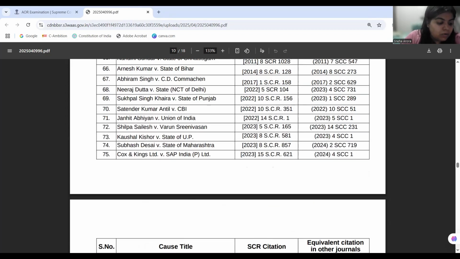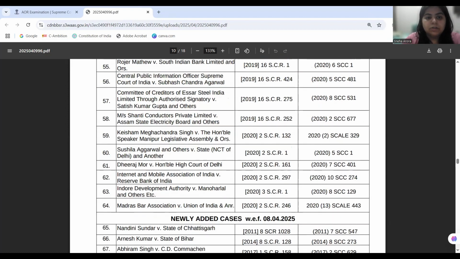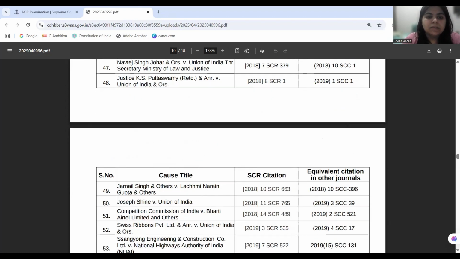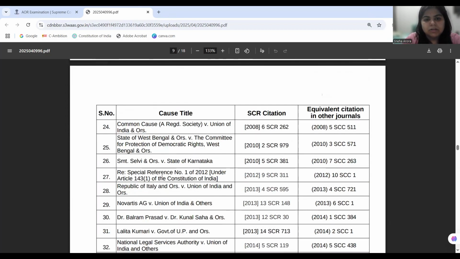Okay. Now we come to another topic. Okay, we are moving on to CBI, because in CBI related cases, there is also a federal structure involved.